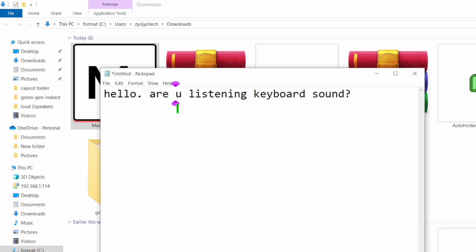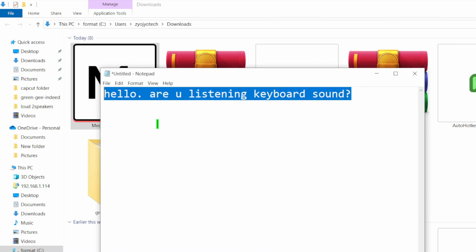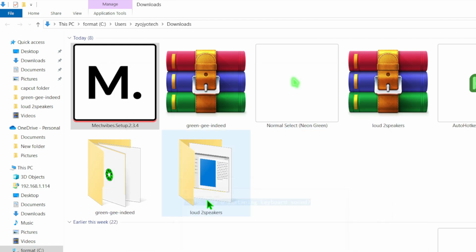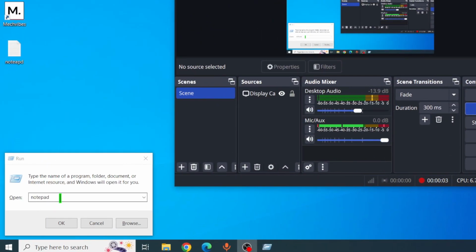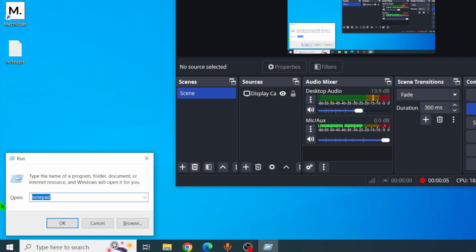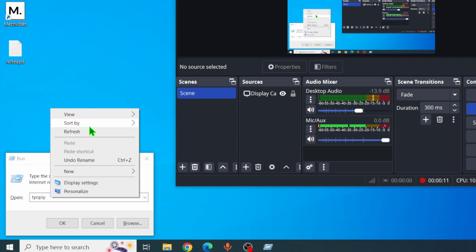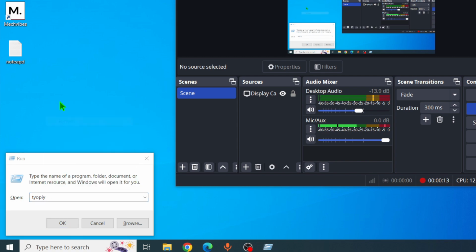Yes friends, we are successful here. Okay, that is how to enable the keyboard sound from the software. Yes friends, we have enabled the sound of the typing keyboard in our laptop. Now we have to enable our mouse click sound, left click and right click.